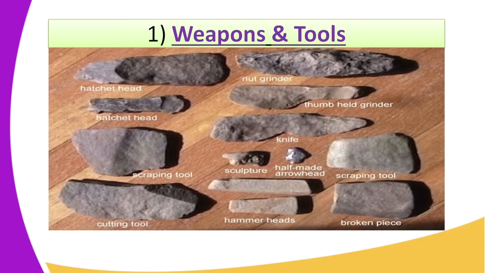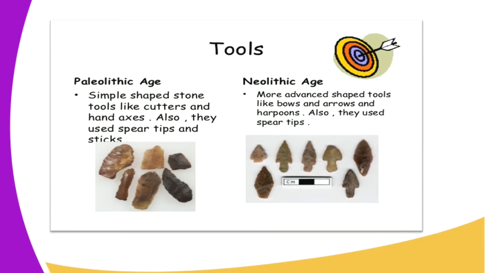And these Pebble tools were made through a method known as the fist hatchets, which involved chipping a large pebble using a hammer tool, as we have seen. These are the types of tools that were made during the Paleolithic age: simple shaped stone tools like the cutter and hand axe. Also, they used spear tips and sticks.